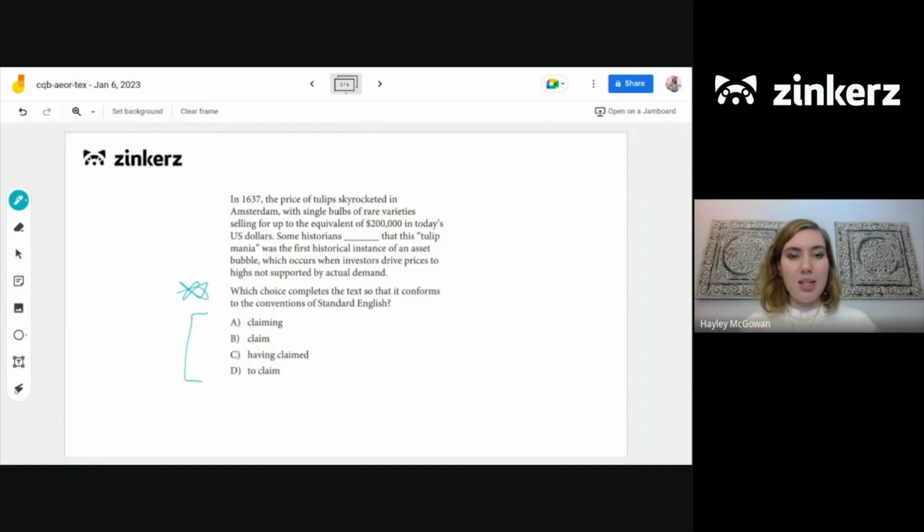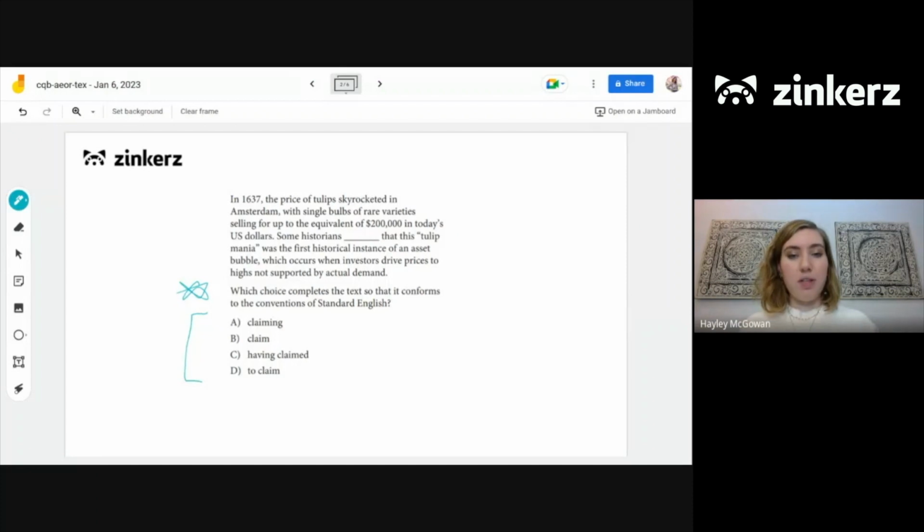So in 1637, the price of tulips skyrocketed in Amsterdam, with single bulbs of rare varieties selling for up to the equivalent of $200,000 in today's US dollars. Some historians blank that this tulip mania was the first historical instance of an asset bubble, which occurs when investors drive prices to highs not supported by actual demand.